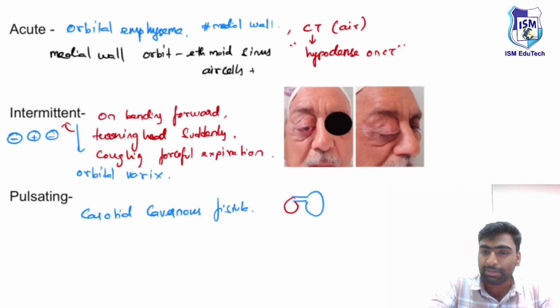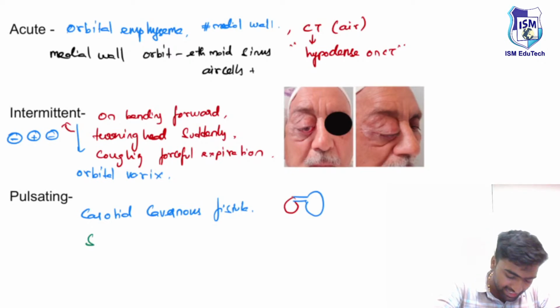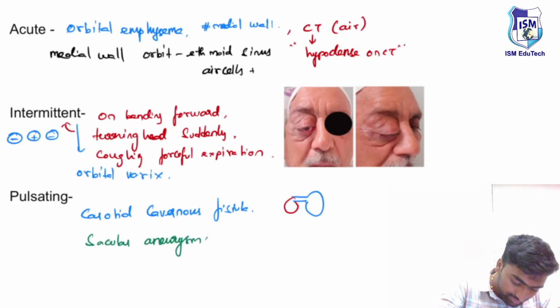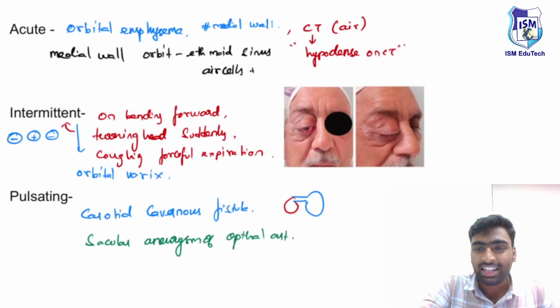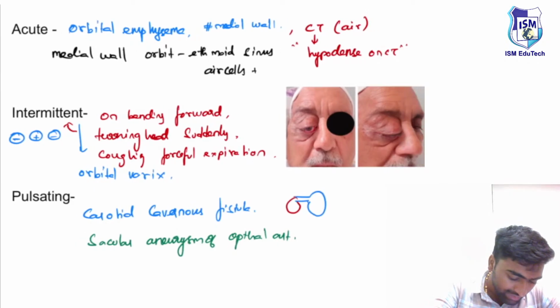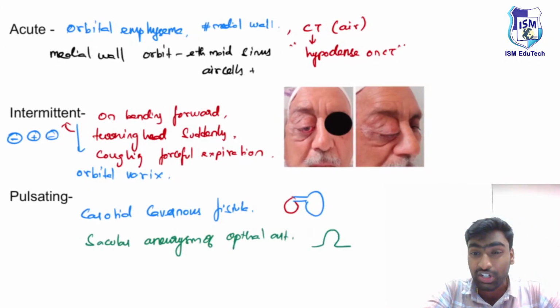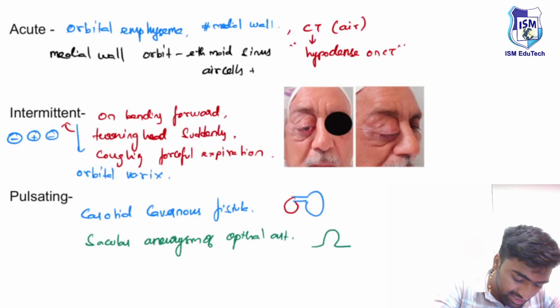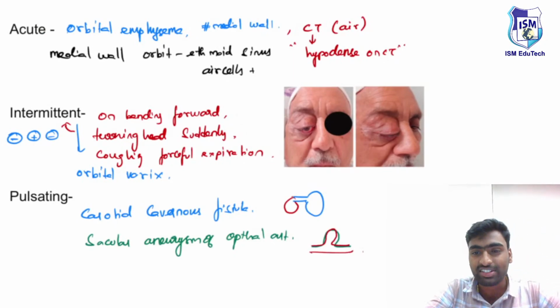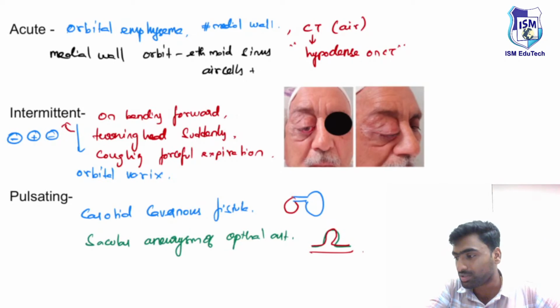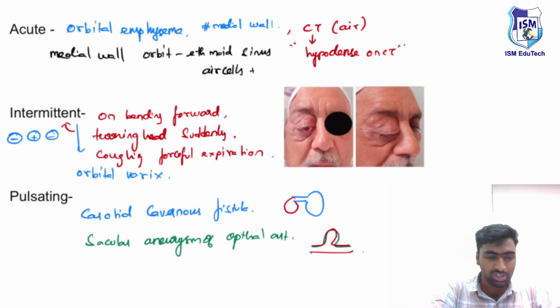Yeah, this is a type of pulsating proptosis. Next, it is also seen in one more condition known as saccular aneurysm of the ophthalmic artery. We know the ophthalmic artery supplies the eyeball, and if there is an aneurysm, a bulging out over this artery, it will transmit the pulsation. So it leads to pulsatile proptosis. Just remember these two points about how you will be able to differentiate proptosis patients.